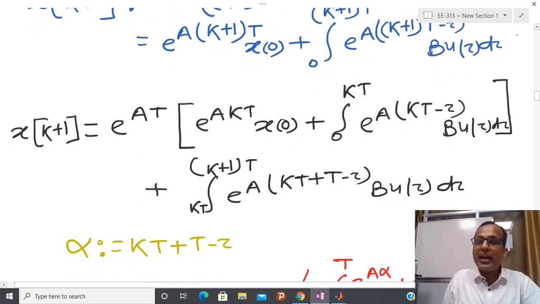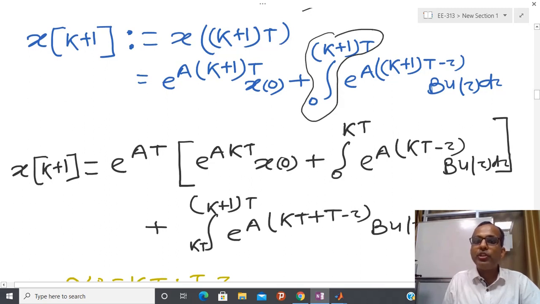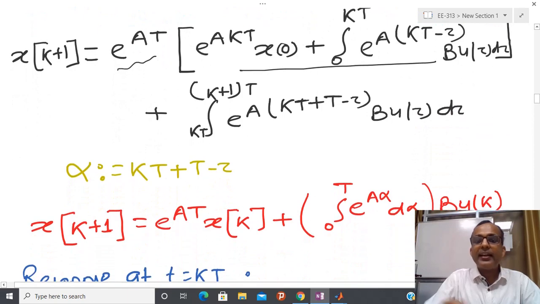Since I have (k+1)T, this integral can be divided into two parts, from 0 to kT and from kT to (k+1)T. Then I can take e power aT out, and the first expression is nothing but x(k).